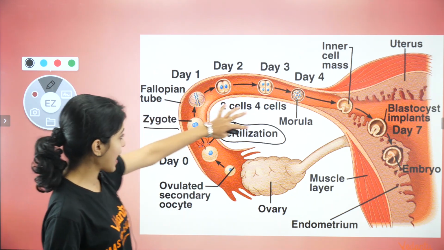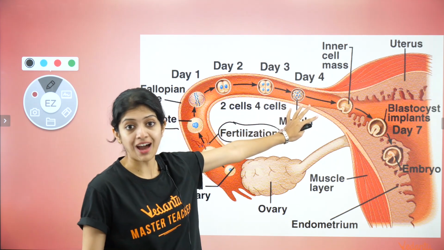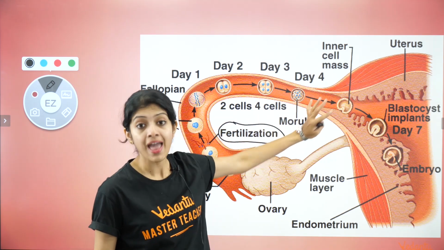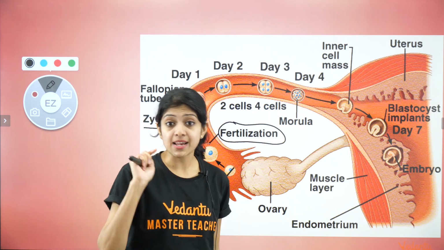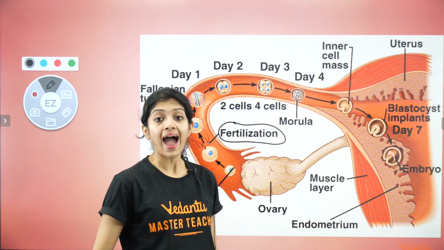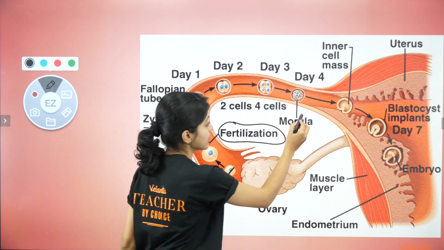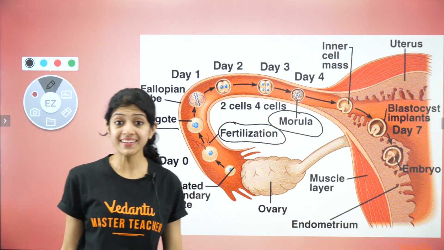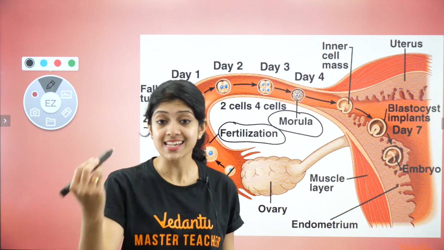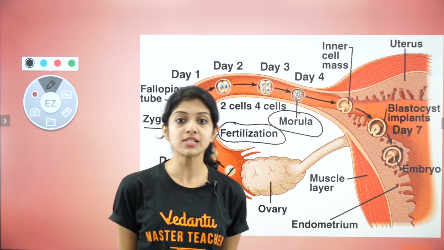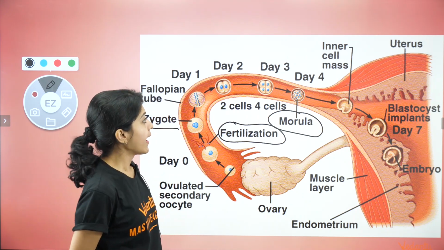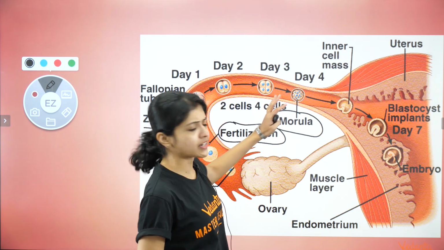And you would see that on the 4th day after fertilization, there is an 8-celled structure, and that structure is called the morula. On day 4, the 8-celled structure is called the morula, and after this it undergoes further division.